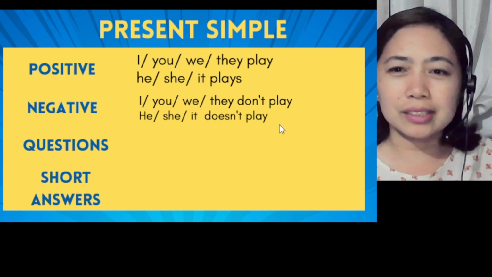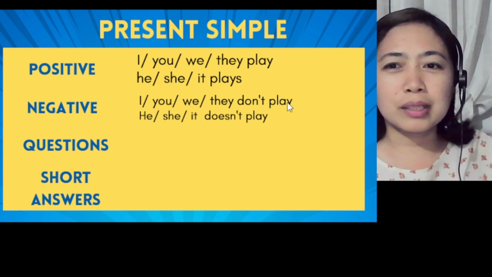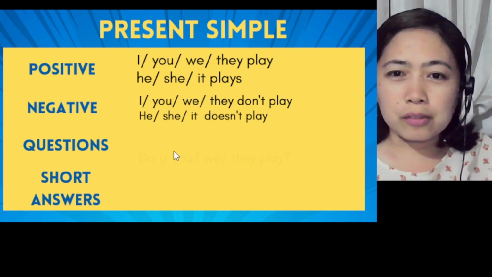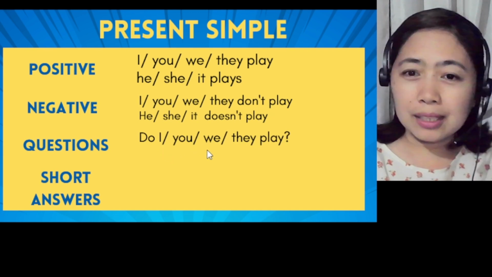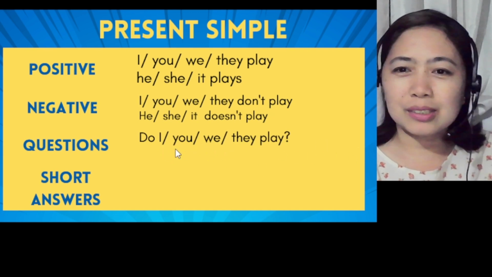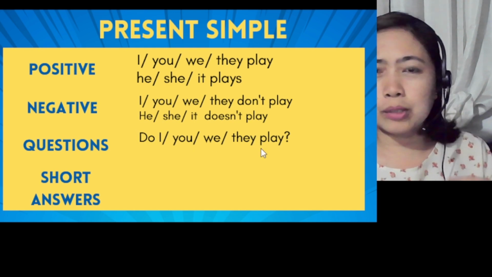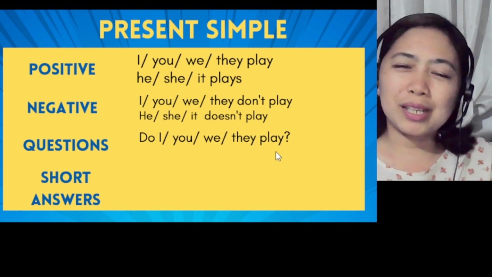It is already redundant. So we don't say "they don't place." Again, you go back to the basic main verb. For question form here, we say do I play, do you play, do we play, do they play. So we have the do here to come up with a question. Again, our verb will go back to its main form.